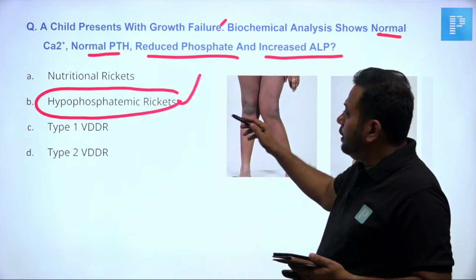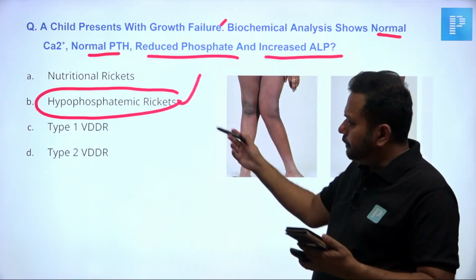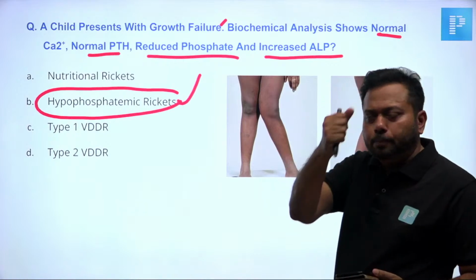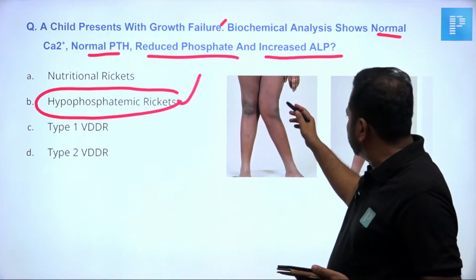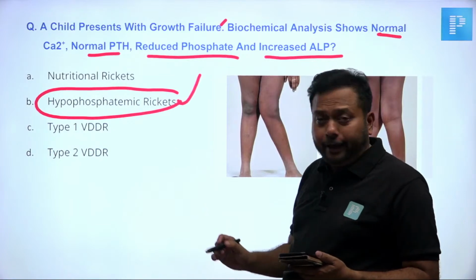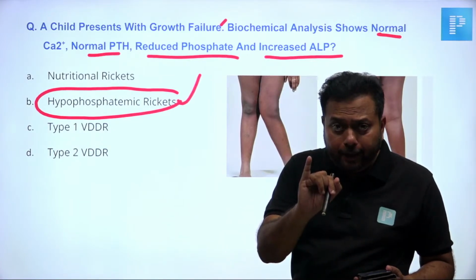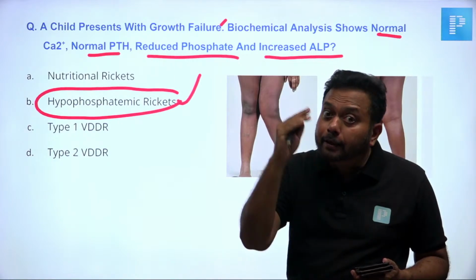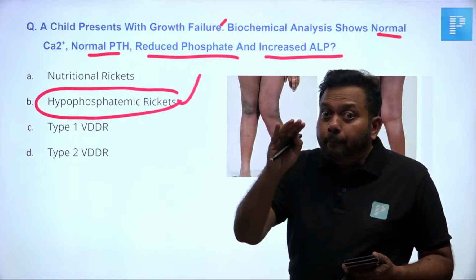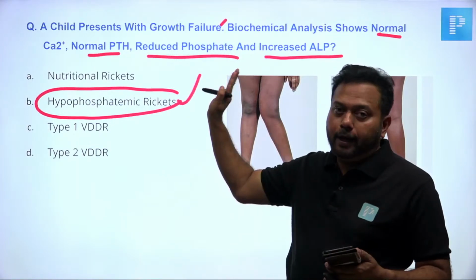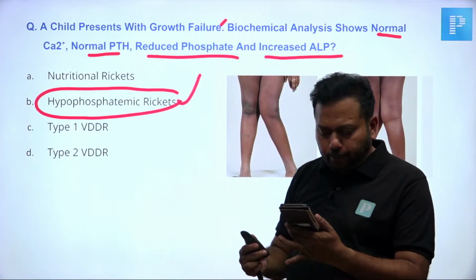Dr. Light has given the right answer. Excellent, super. So the patient has genu valgum; it should be a case of hypophosphatemic rickets. In hypophosphatemic rickets, calcium is normal. Parathormone can be normal or sometimes slightly elevated. Phosphate is always low. Alkaline phosphatase is always high. We will move on sharply.